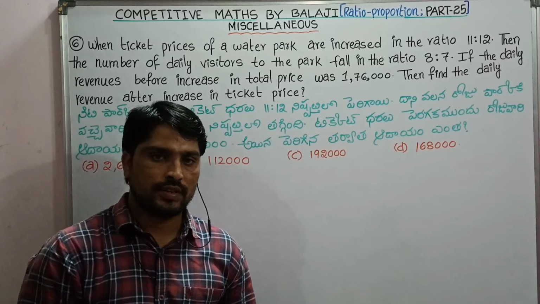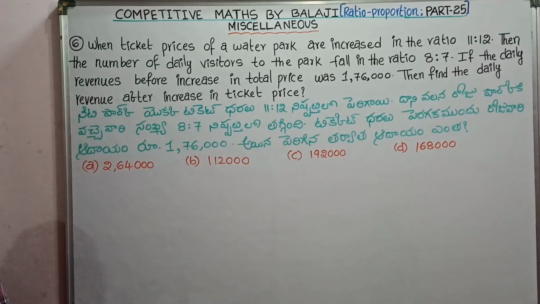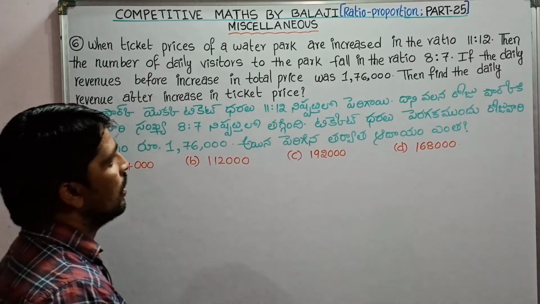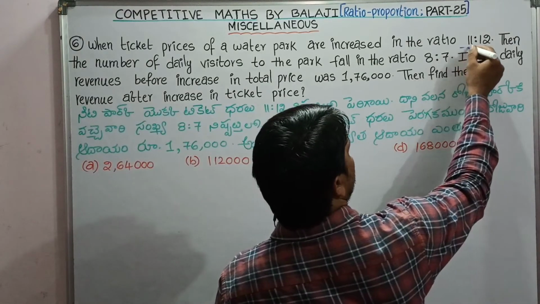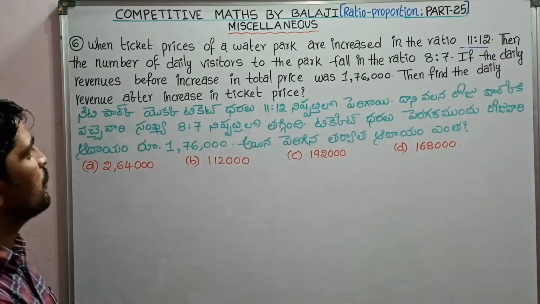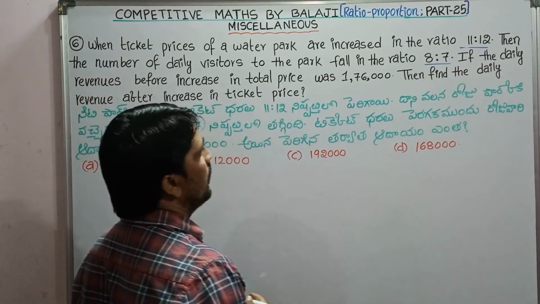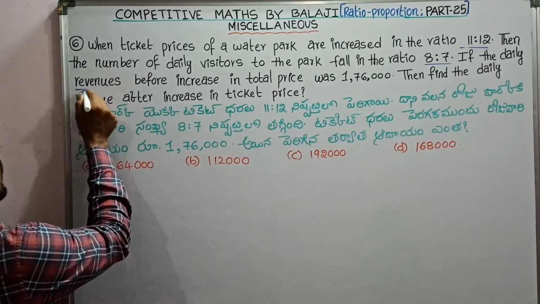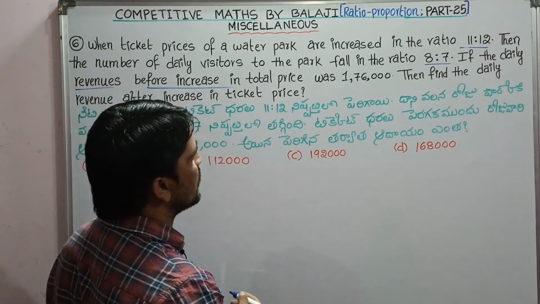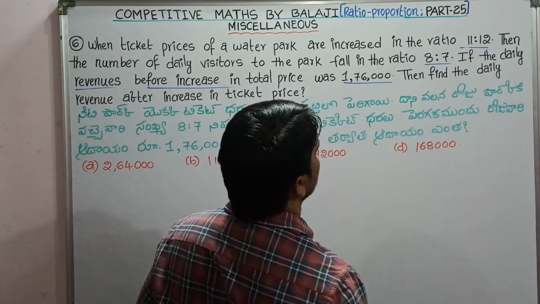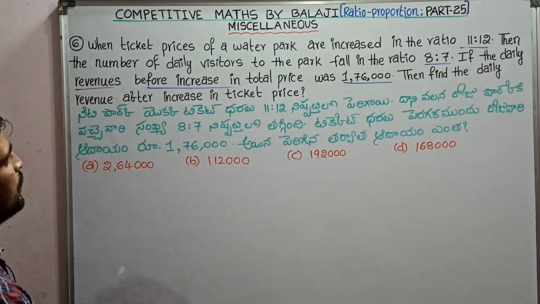Next and last question of this class, the sixth one. When ticket prices of a water park are increased in the ratio 11:12, then the number of daily visitors to the park falls in the ratio 8:7. If the daily revenue before the increase in the ticket price was 1,76,000, then find the daily revenue after the increase in the ticket price.